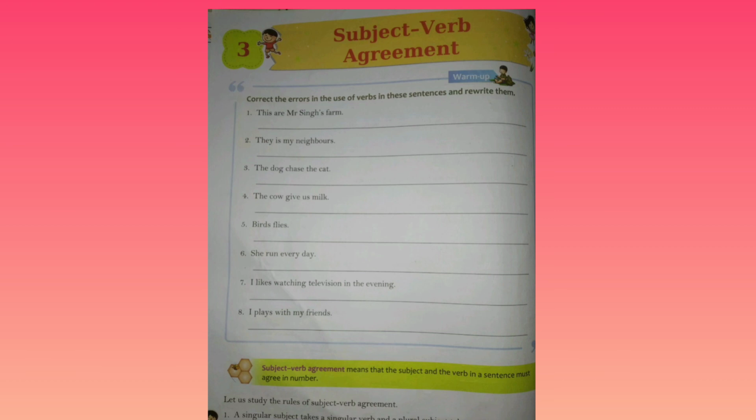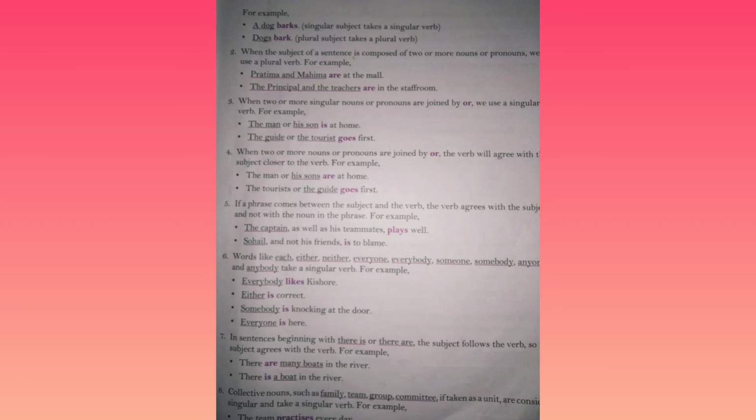In today's class, you have learned that the basic principle behind subject verb agreement is that a singular subject needs a singular verb and a plural subject needs a plural verb. All of you read and learn these rules of subject verb agreement and do your exercises carefully.